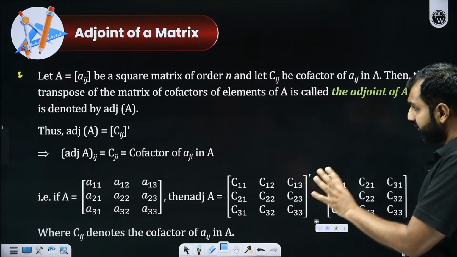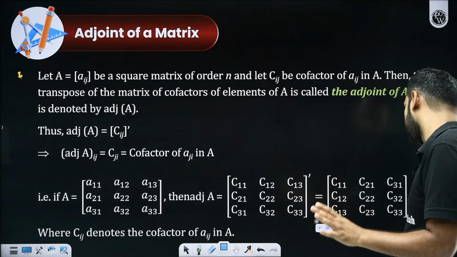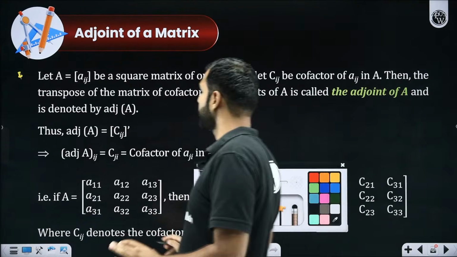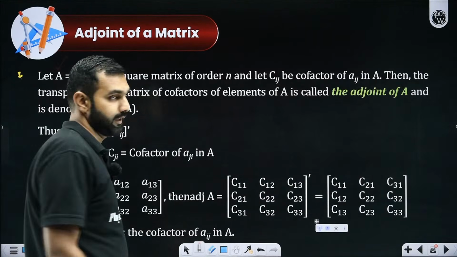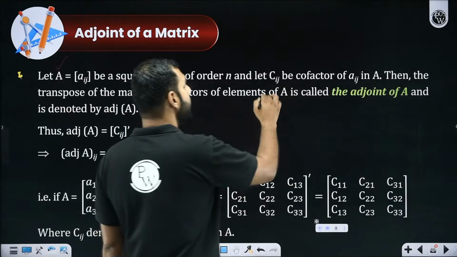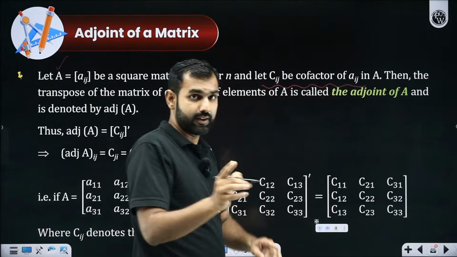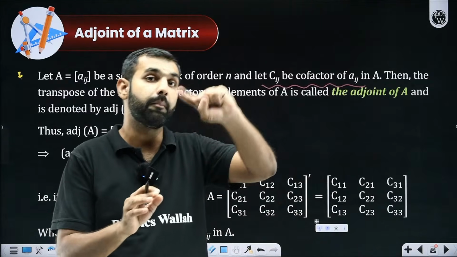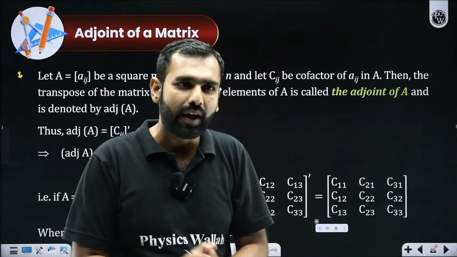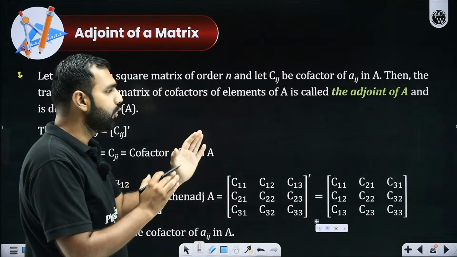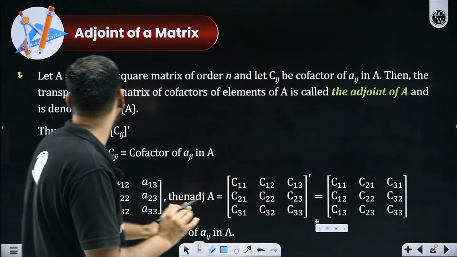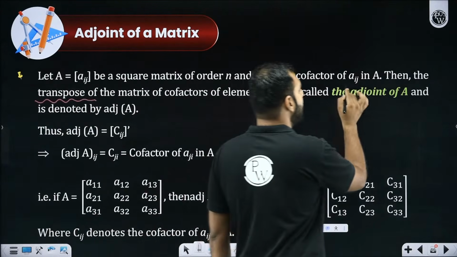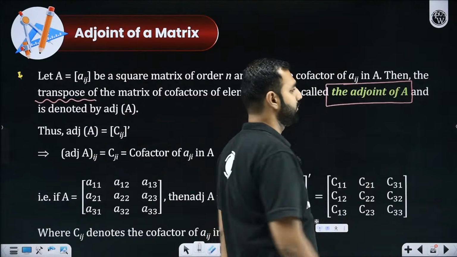Now, adjoint is a really simple, straightforward operation. There is a square matrix A. Do you remember that in the chapter on determinants, we covered cofactor? So I hope you know how to find the minor and the cofactor of a matrix. Once you have found the cofactor, if you take its transpose, your job is done. That matrix is called the adjoint of that matrix.